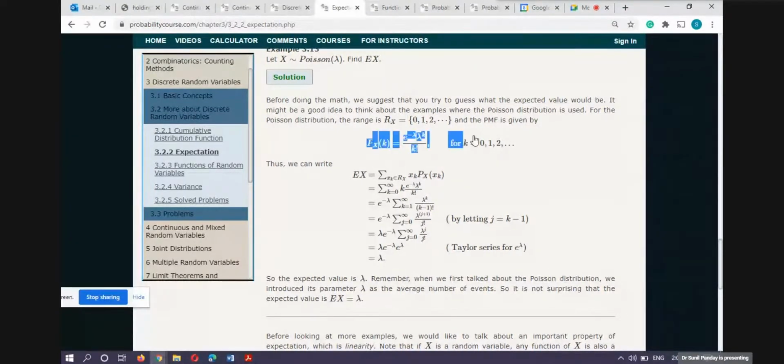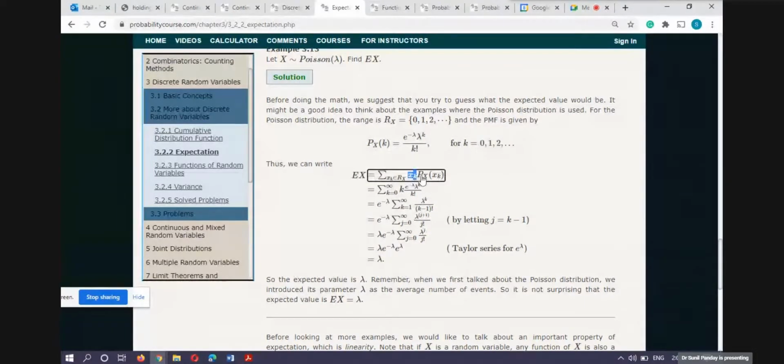From looking at this, we know the points in the range space are 0, 1, 2, 3, like k. So xk is actually k, and the probability that X equals k is the definition of the Poisson random variable: p(xk) is equal to e raised to power minus lambda, lambda raised to power k upon k factorial.